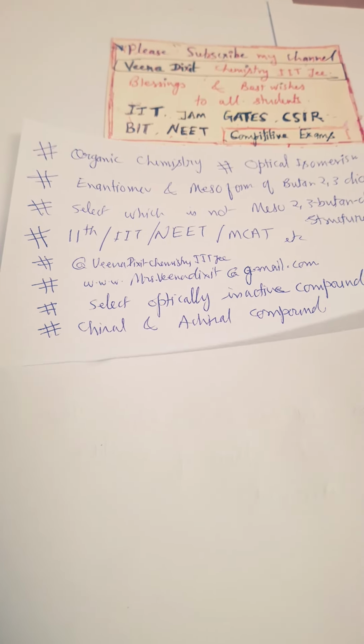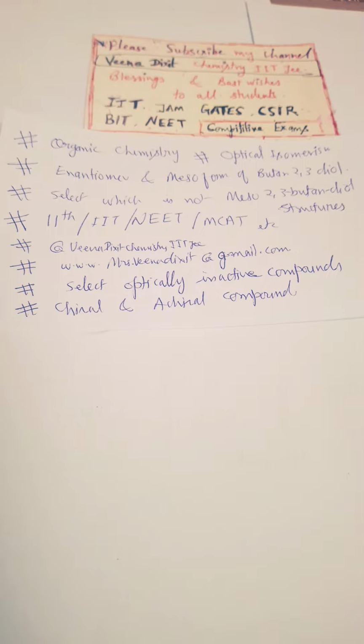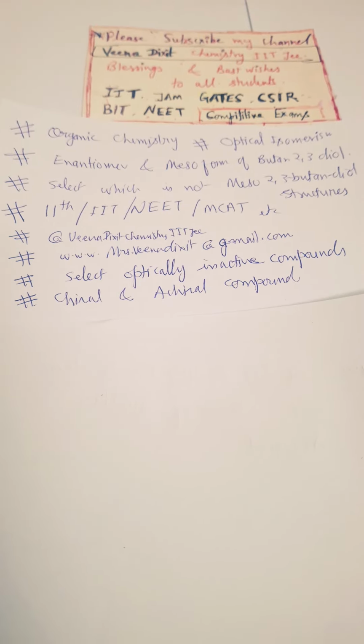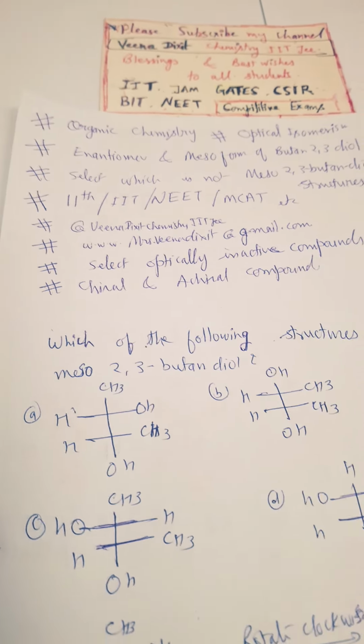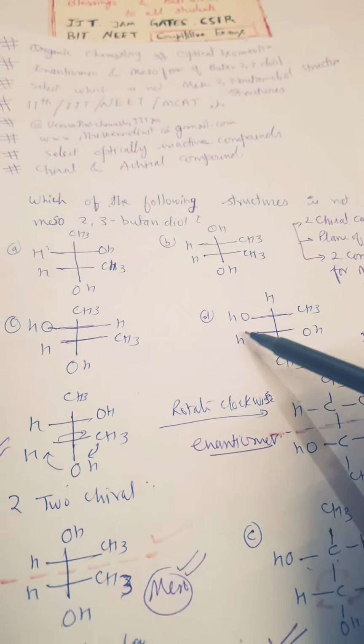Hello students, here is an exercise on optical isomers, with chiral and achiral compounds as well as meso compound conditions. Select which is meso and which is an enantiomer. Different types of structures are given, you write it down.